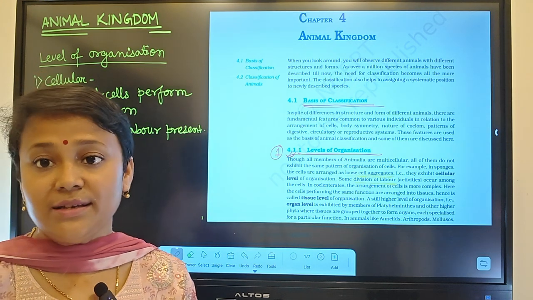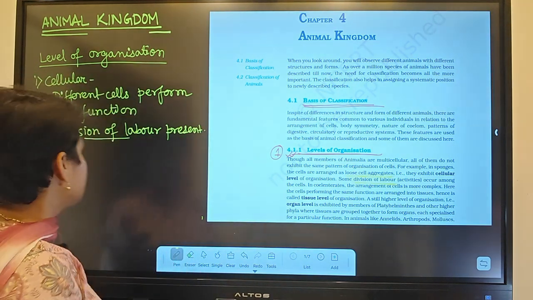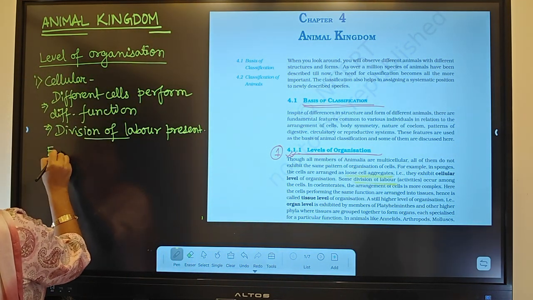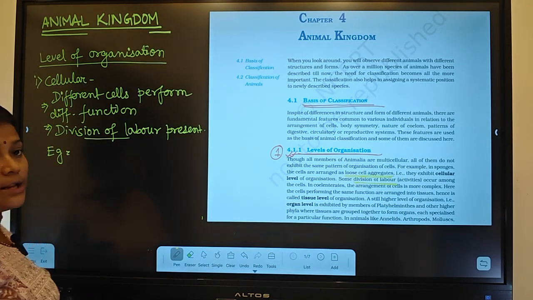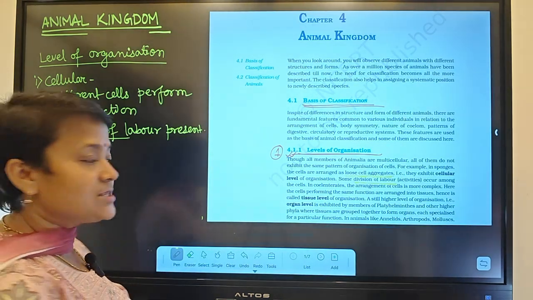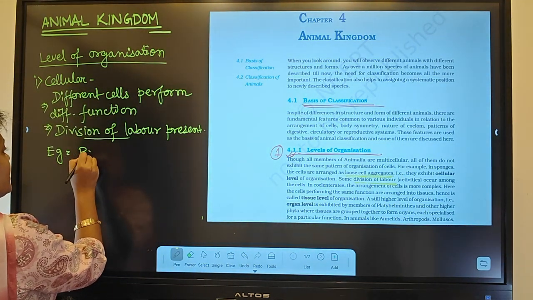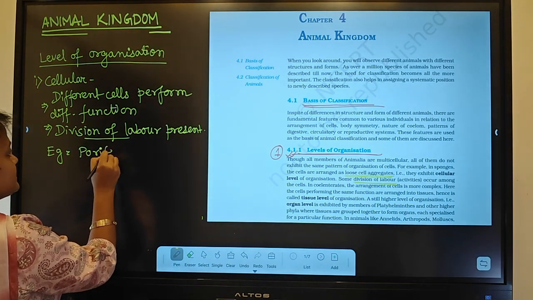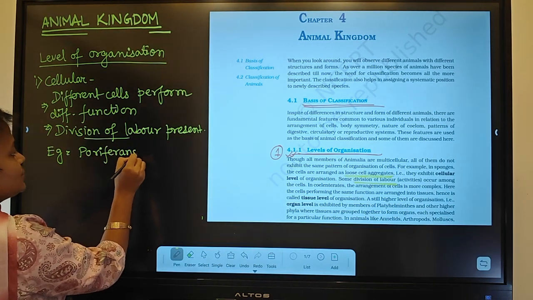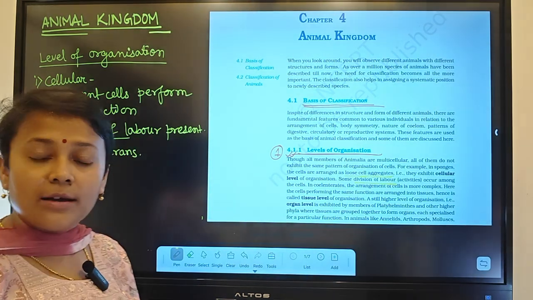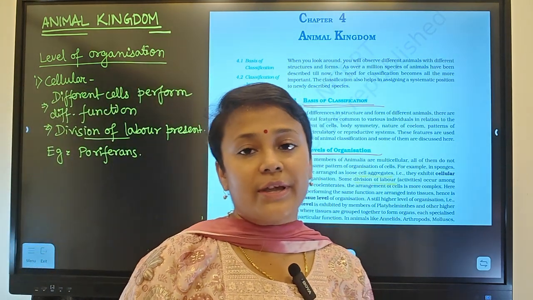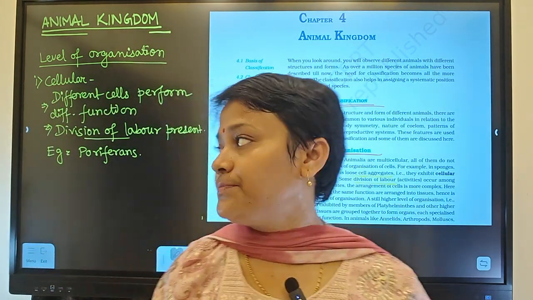It is present in the cellular level of organization. Now, which phylum belongs to the cellular level of organization? They are poriferans. The organisms which belong to Porifera have a cellular level of organization. We will discuss in detail.